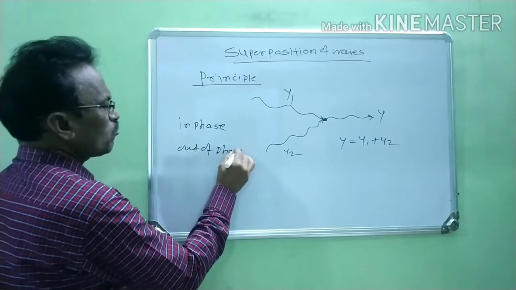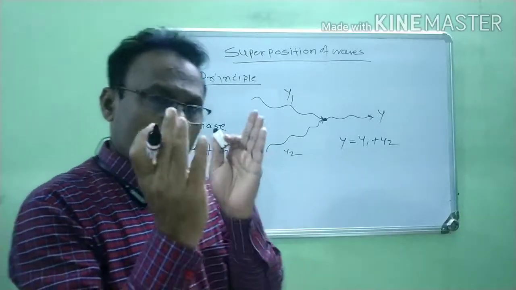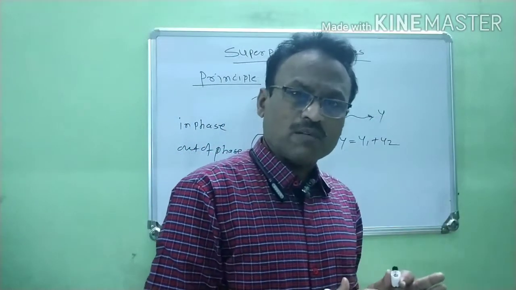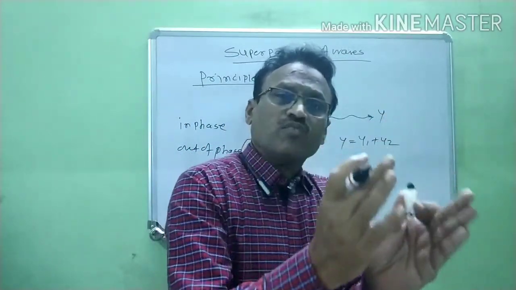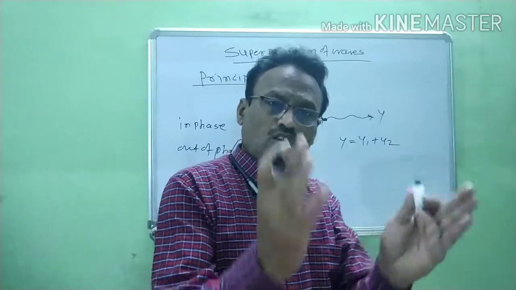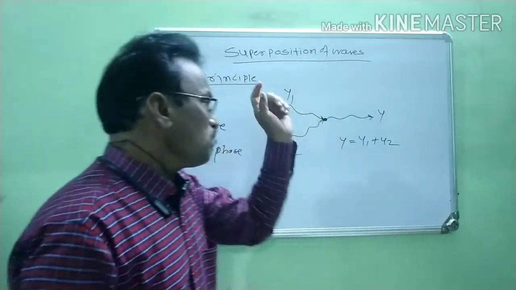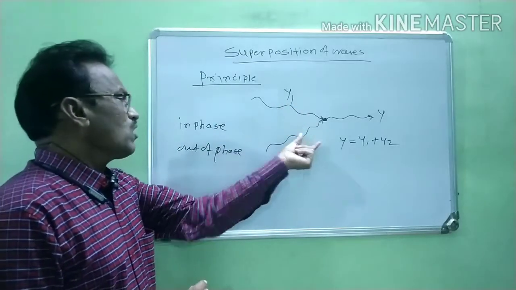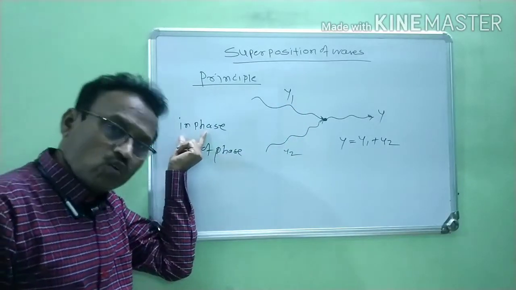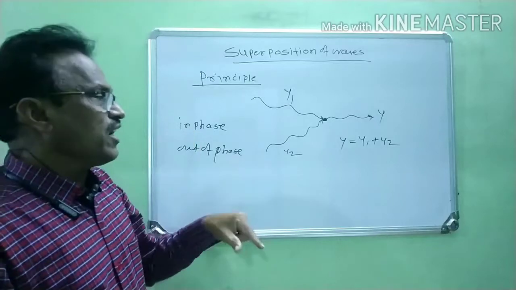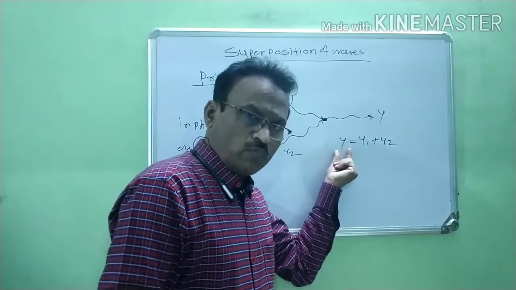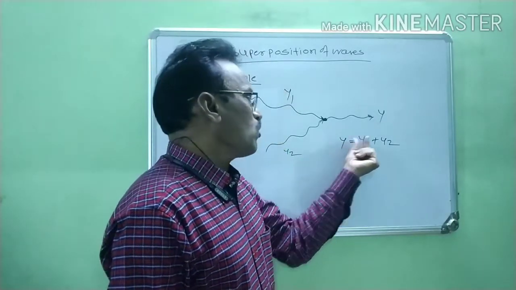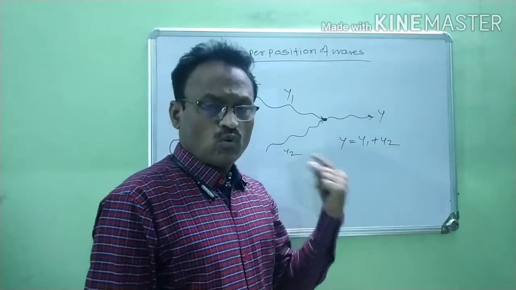When two waves cross each other at the same point and are in phase, their resultant displacement y is equal to y1 plus y2.